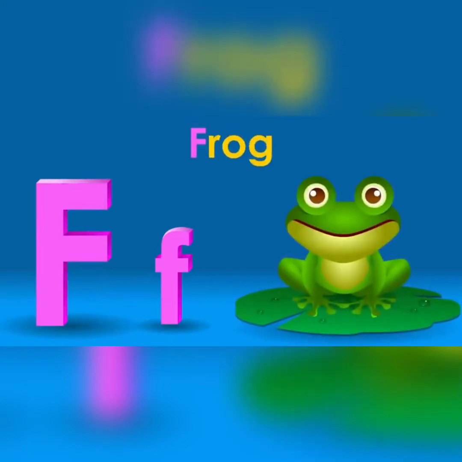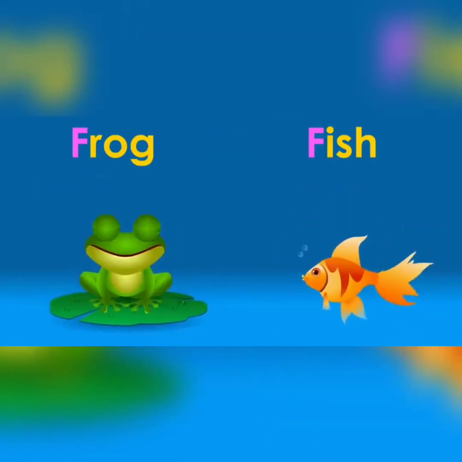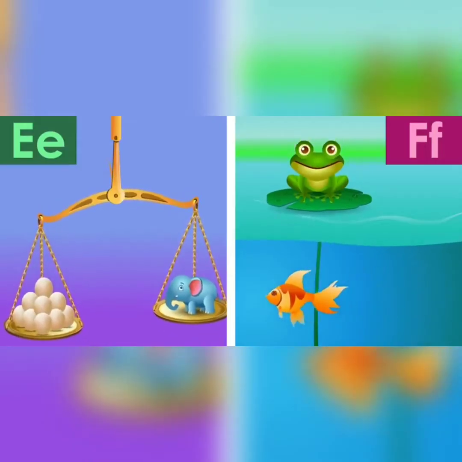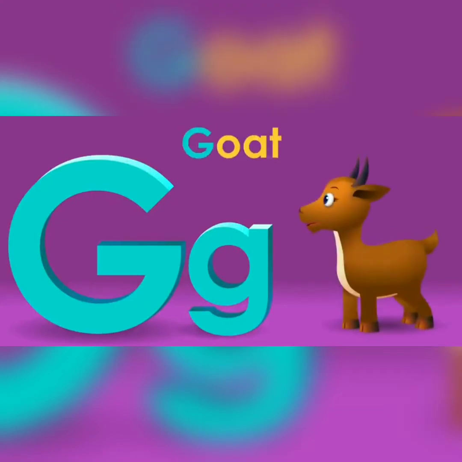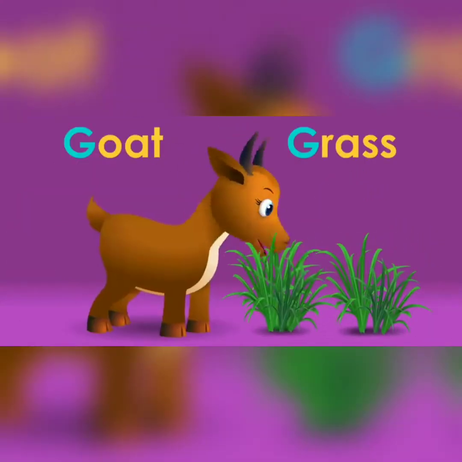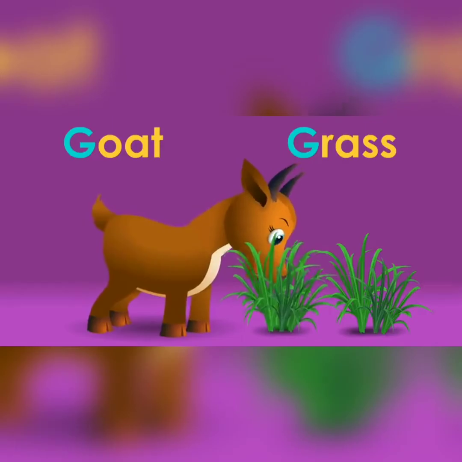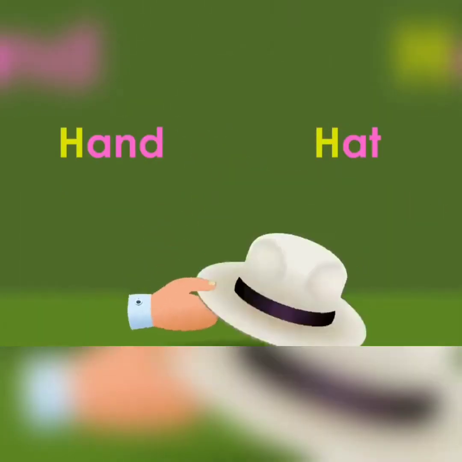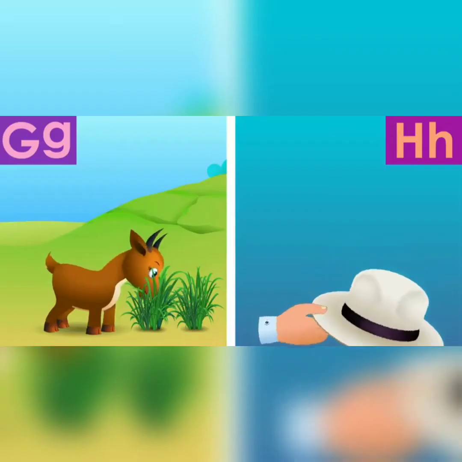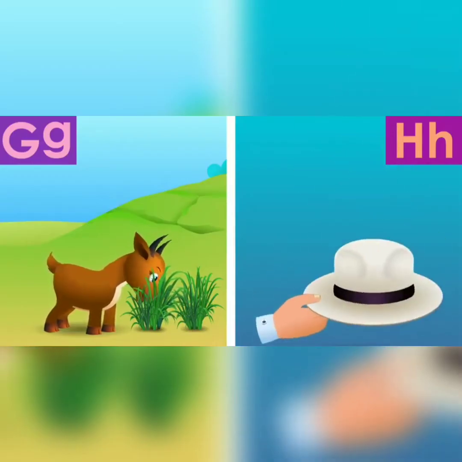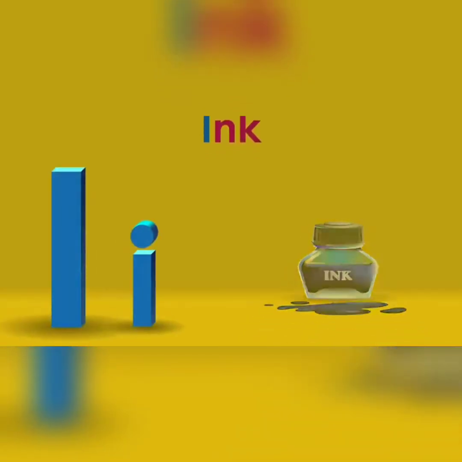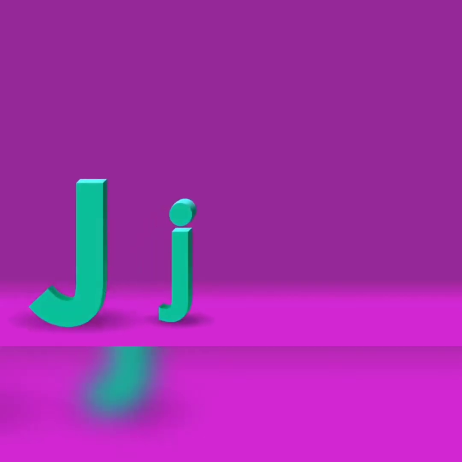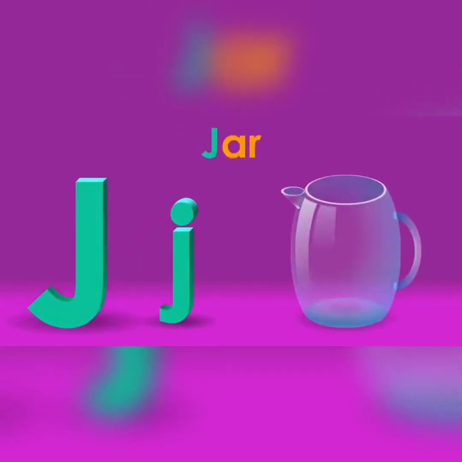F for frog, F for fish, F. G for goat and G for grass, G. H for hand, H for hat, H. I for ink and I for insect, I. J for juice, J for jar, J.